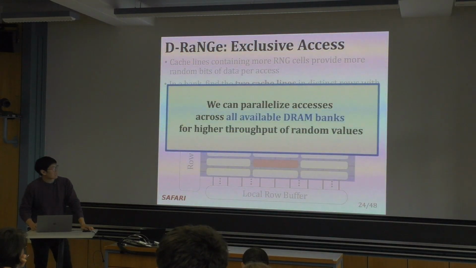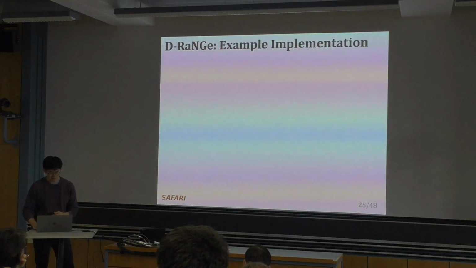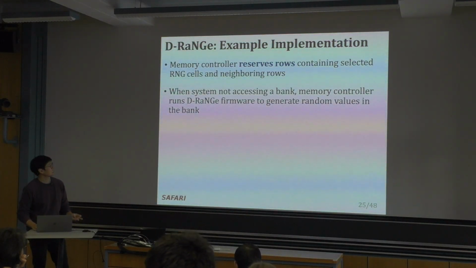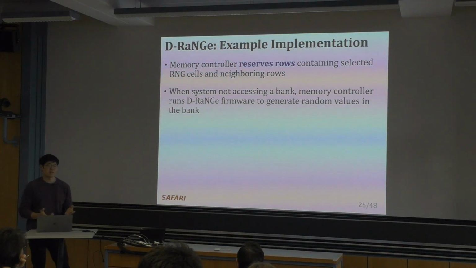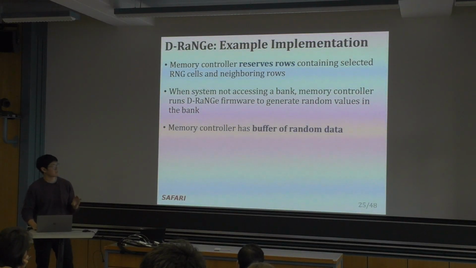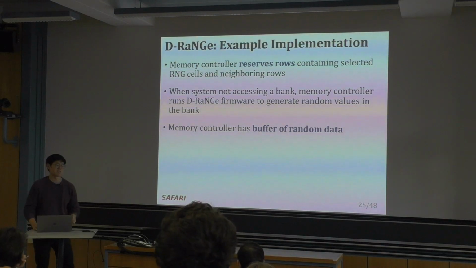We can parallelize these accesses across all the DRAM banks for even higher throughput of random values. In our example implementation, our memory controller reserves these rows containing the selected RNG cells and the neighboring rows per bank. Whenever the system is not accessing memory, the controller runs the D-RaNGe algorithm in order to generate these random numbers. The memory controller contains some buffer that stores these random numbers so that it can quickly service these requests.